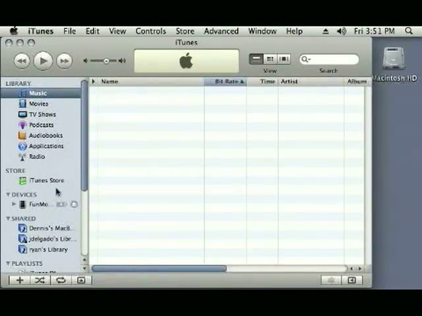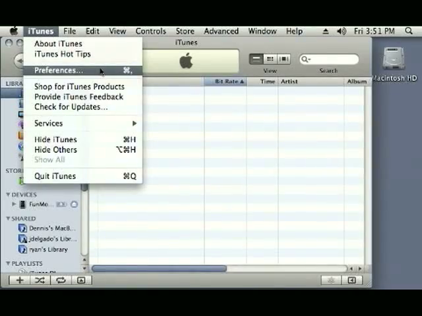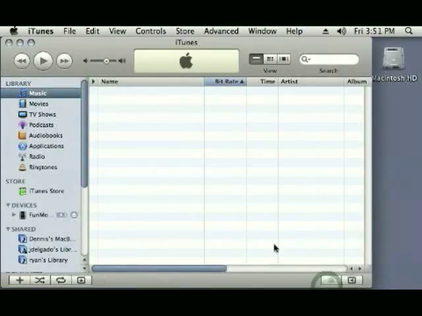If you have never synced a ringtone before, you may not see the ringtone section in your library. To make it visible, click on the Preferences option in the iTunes menu bar, or on Windows, click on the Preferences item under the Edit menu. Make sure the checkbox next to Ringtones is selected. You only need to do this once.